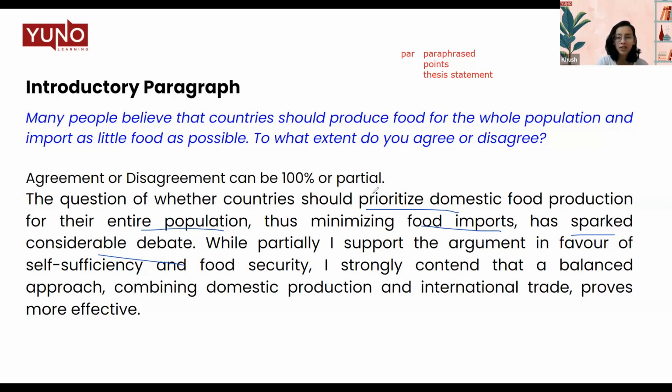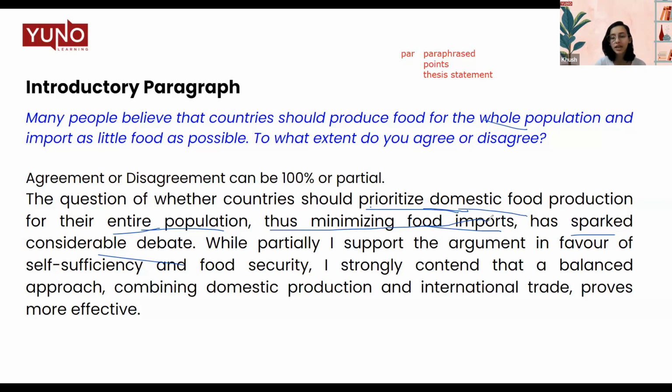So see how we have made changes: instead of just saying food production, we have said prioritize domestic food production. That means producing food within your country. And for whole population, we have changed the word whole to entire. Then, thus minimizing food imports, we have added a dependent clause. So we also changed the sentence structure.